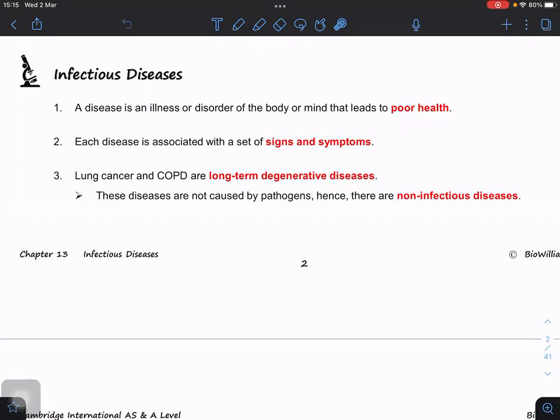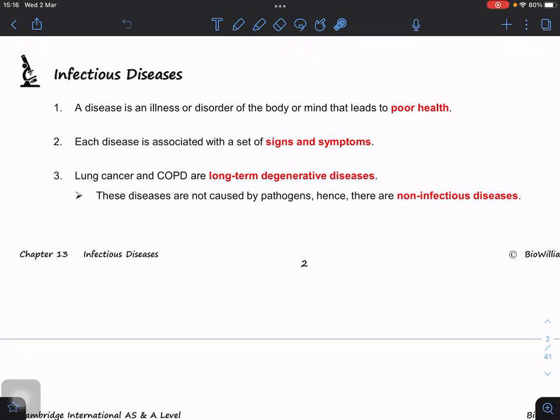If the diagnosis is not correct, then you won't be able to have the correct treatment. Are you clear? For example, if it's a heart problem but misdiagnosed as a stomach problem, we treat the stomach and the heart wouldn't get the treatment. So again, signs and symptoms.